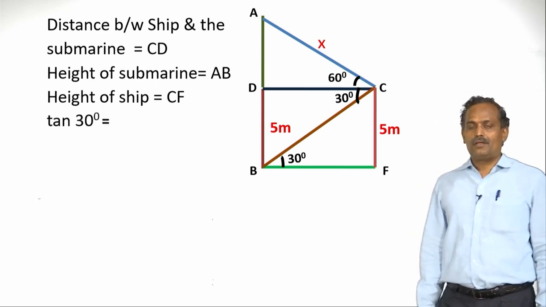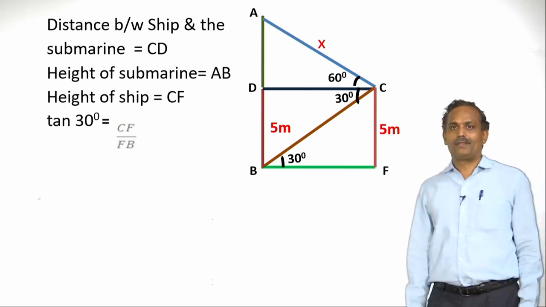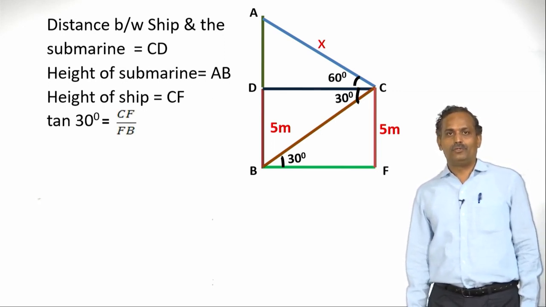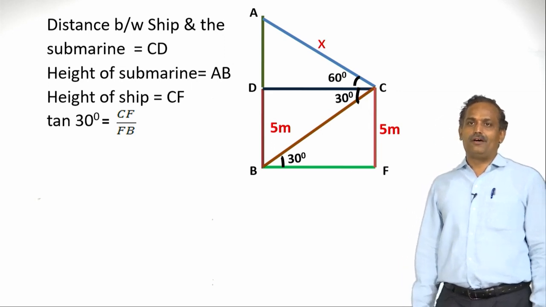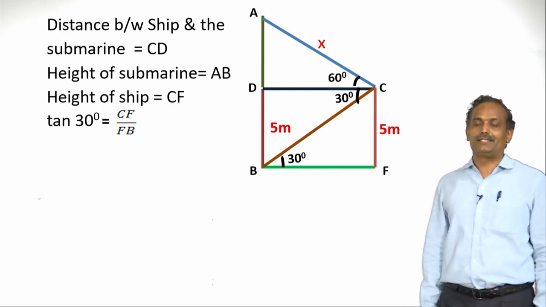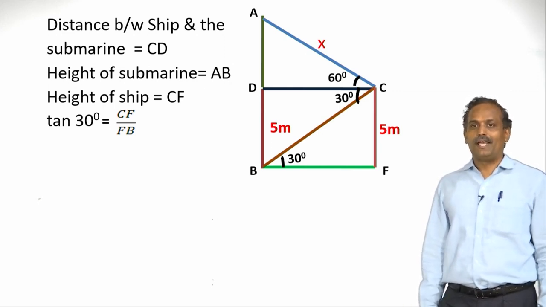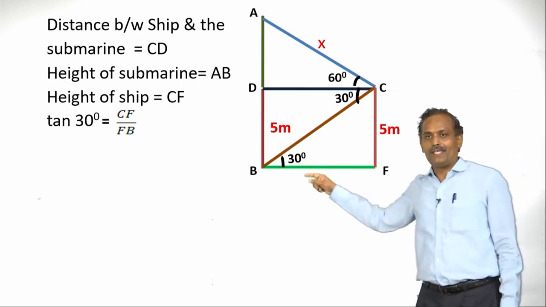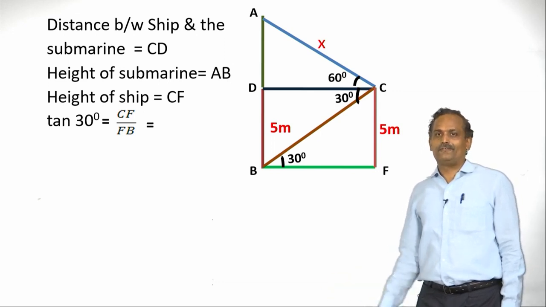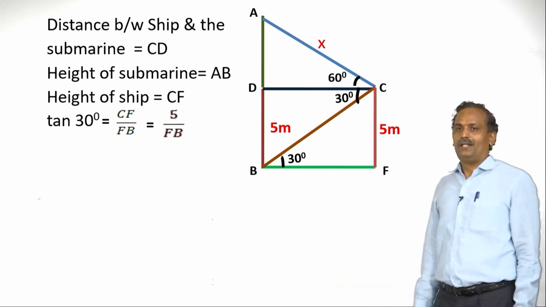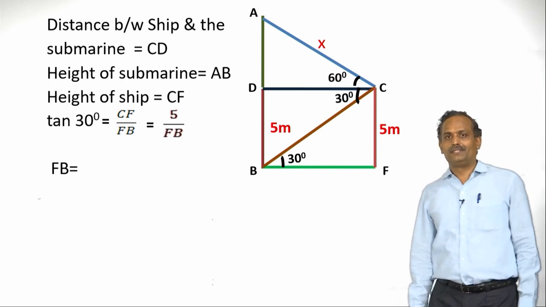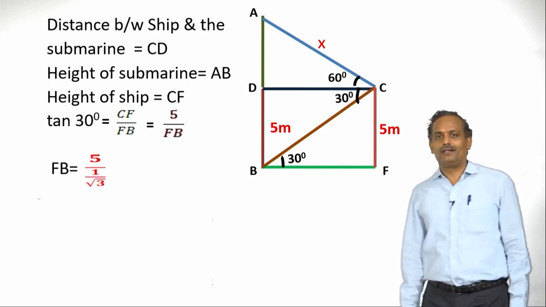Now let us find tan 30 in triangle BCF. CF is the opposite side of angle 30 degrees and FB is the adjacent side. Therefore tan 30 is CF by FB. Now what is CF? CF is 5 meters. So let us substitute it. Let us keep FB as it is. So FB is nothing but 5 by tan 30.